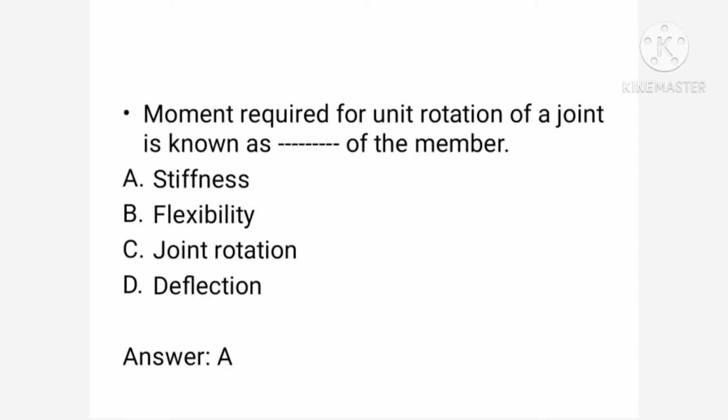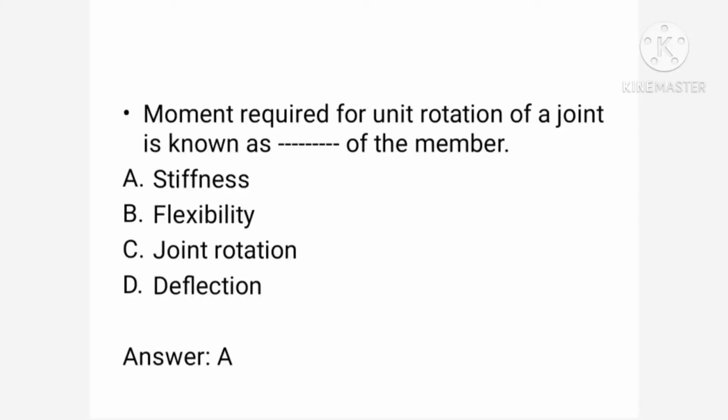There I have explained the definition of stiffness. The options are stiffness, flexibility, joint rotation and deflection. So stiffness is the correct answer. The moment required for unit rotation of a joint is known as the stiffness of that particular member.